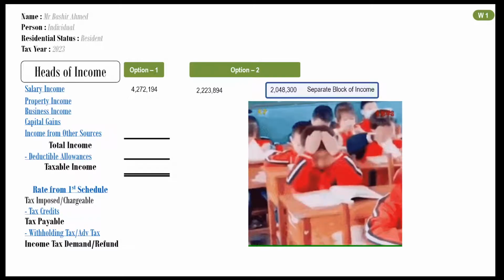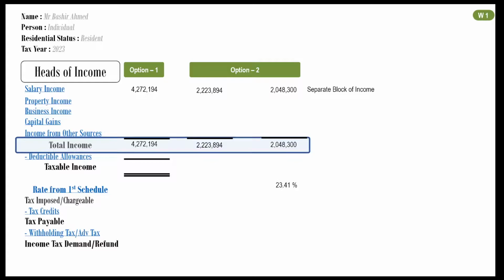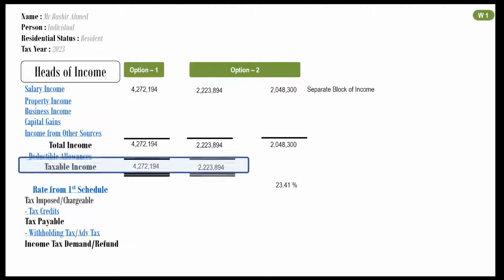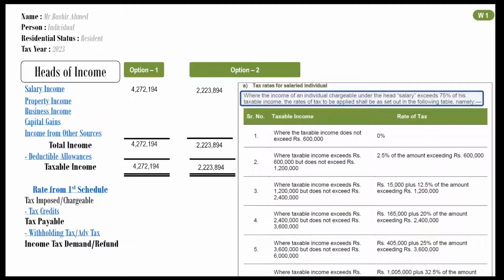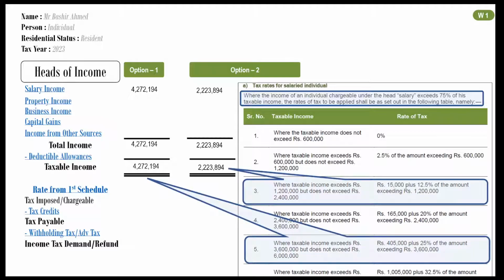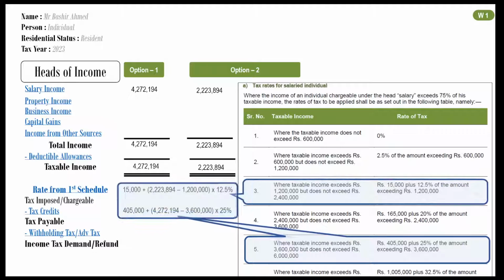There being no income in any other head of income, it is very easy to calculate total income. There being no deductible allowances, we can easily work out taxable income. Important thing to note is that the taxable income does not include the amount of separate block of income. Now we need a rate of tax. Tax rates are always given in exam, so no need to memorize. Just remember that if more than 75% of taxable income is from salary, then tax slabs of salaried persons are applicable. Third slab and fifth slab are applicable here. Use this slab to calculate tax on taxable income.